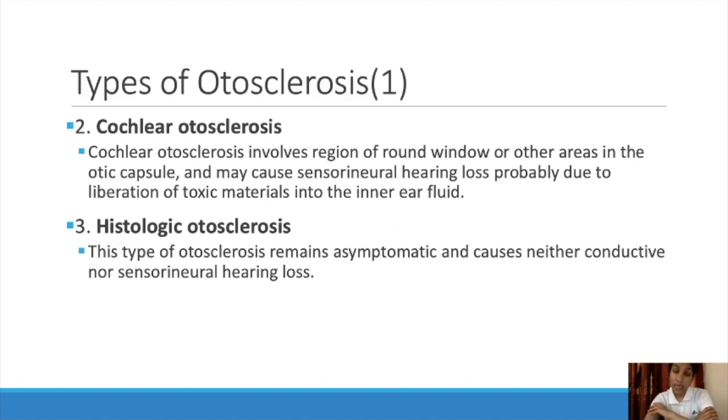In stapedial there are again 5 types. If the anterior foot is involved, then it is anterior focus, behind means it is posterior, and if it is in the margin of the foot plate, it means circumferential, and if it is on the top then it is biscuit type, and if complete destruction is there then it is known as obliterative. And cochlear means the round window. If the round window and all other areas, the bony labyrinth, that is the otic capsule, are involved, it is known as cochlear autosclerosis.